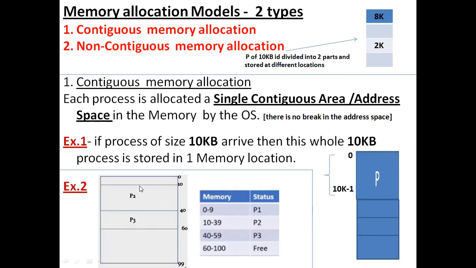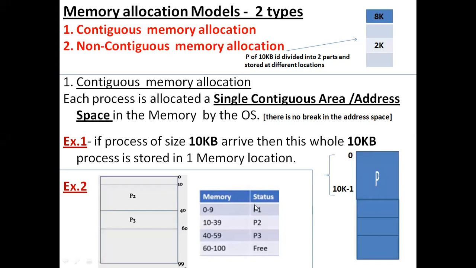And a second example to explain contiguous memory allocation: suppose I have a main memory block of size 0 to 99 MB, or I can take KB, whatever it is. Suppose that is the whole memory space available. And if process P1 arrives, and this process P1 is of size 10 KB, then the whole process P1 will be allocated locations in a continuous, sequential manner. Hence address 0 up to the 10th address will be reserved for process P1 of size 10 KB.